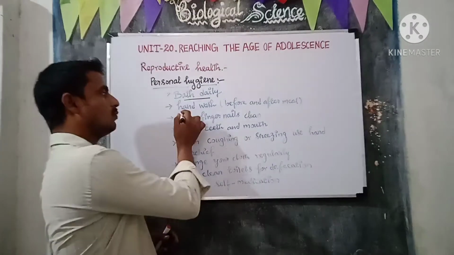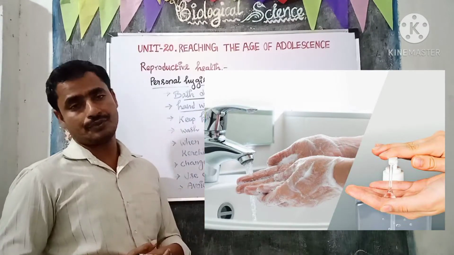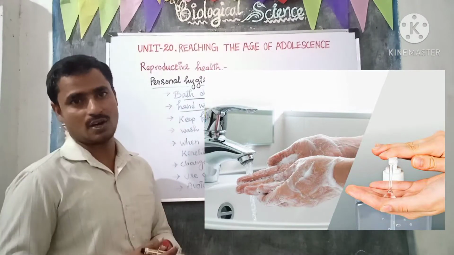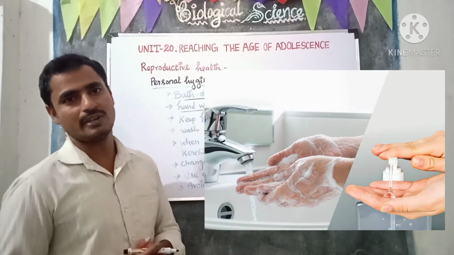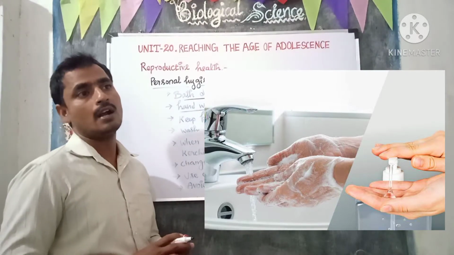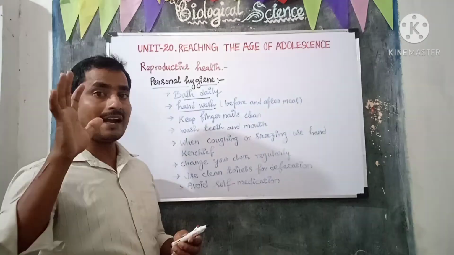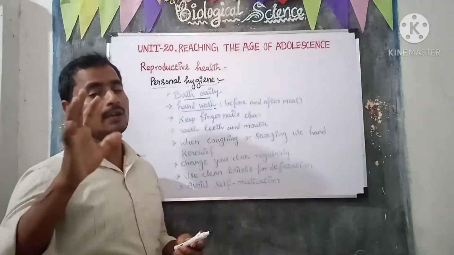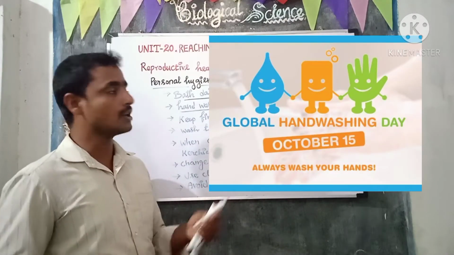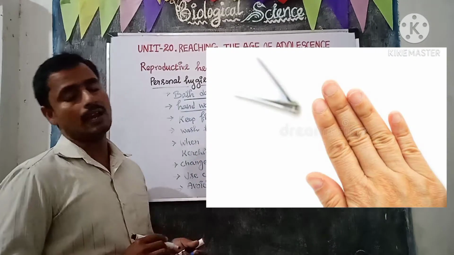And then hand wash. We should wash our hands before and after meals. So we learned how to wash our hands in this situation, right? Hand washing is helpful to avoid the entry of microbes into our body, because the hand is one of the ways for microbes to enter our body. So we should wash our hands before and after meals, and then keep fingernails clean.